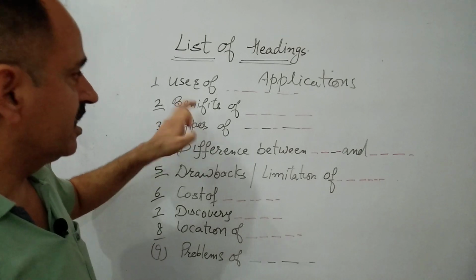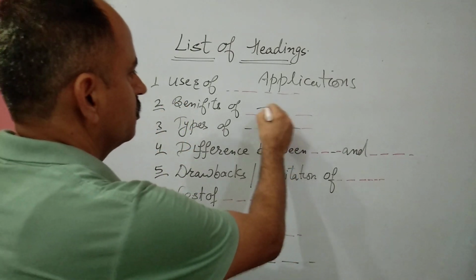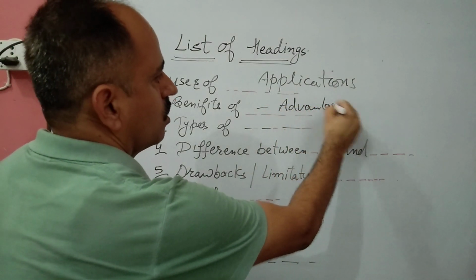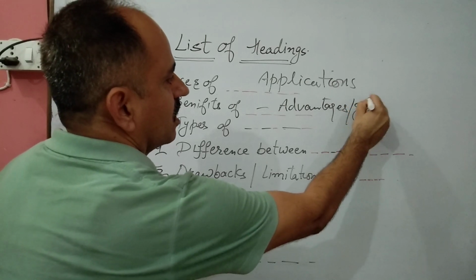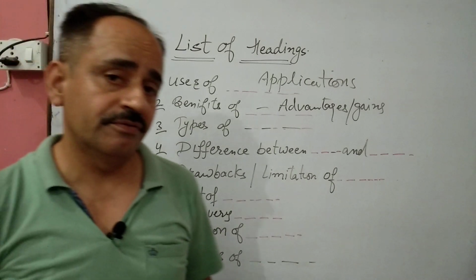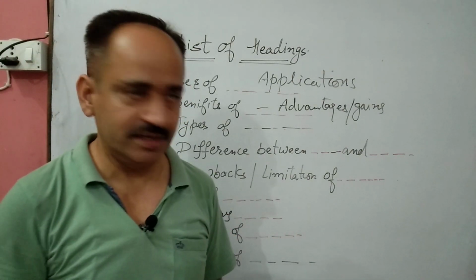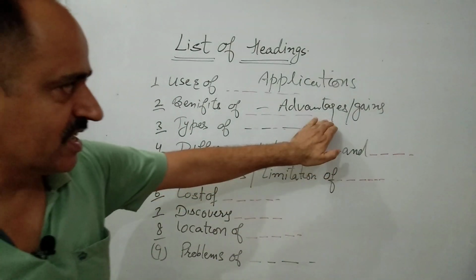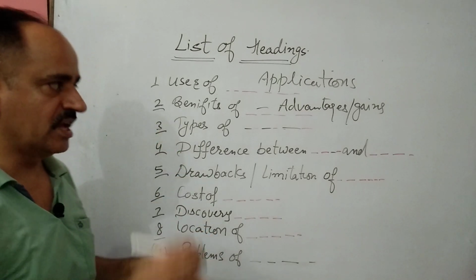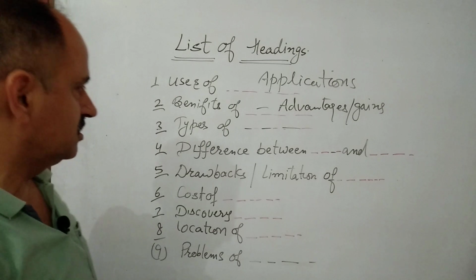If the heading is benefits of something, benefits means advantages. So, you look for words like advantages or gains of any kind of fertilizer or any kind of technique. If you find words like advantages or gains, it means that paragraph is about benefits, and you locate these words and put this heading as your answer.